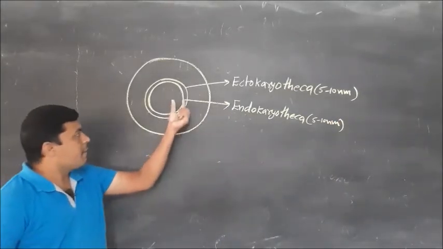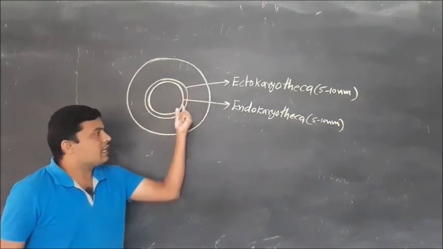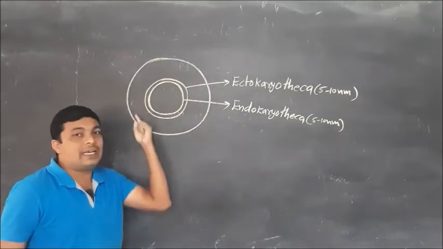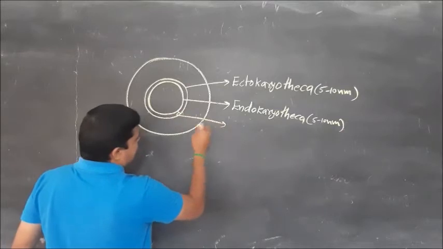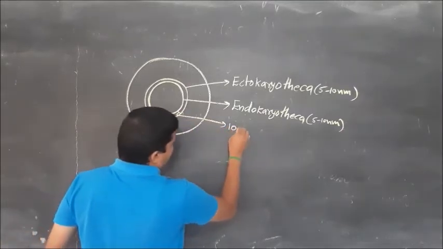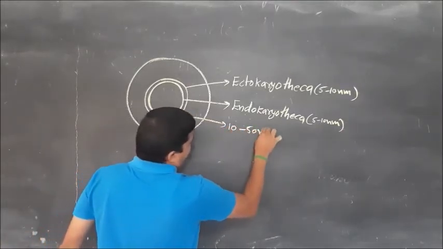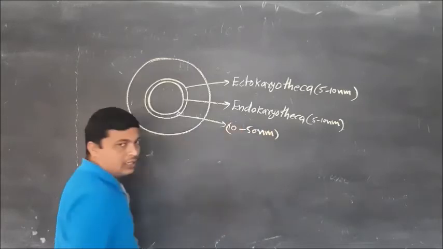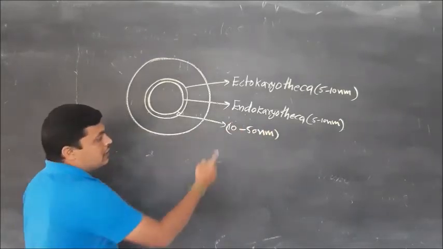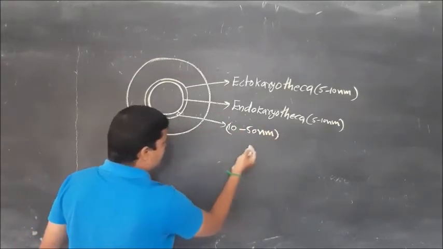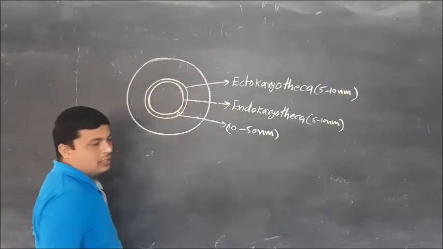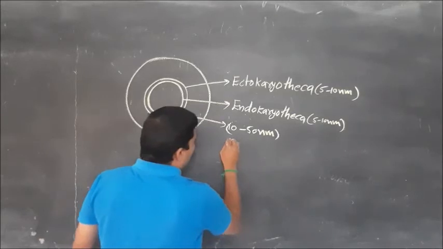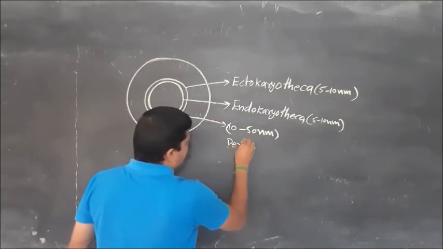But observe here, between the ectokaryotheca and endokaryotheca there is a space of 10 to 50 nanometers. This space between the two nuclear membranes is considered the perinuclear space.